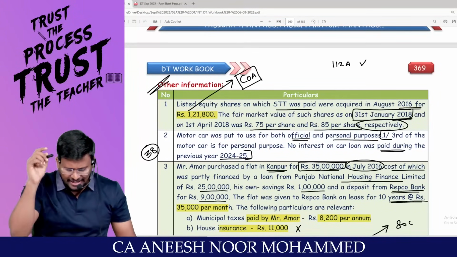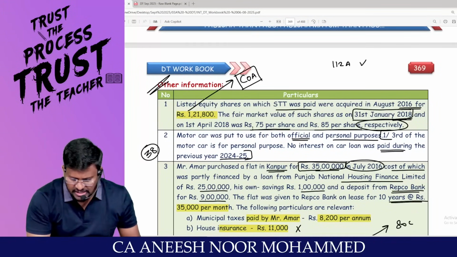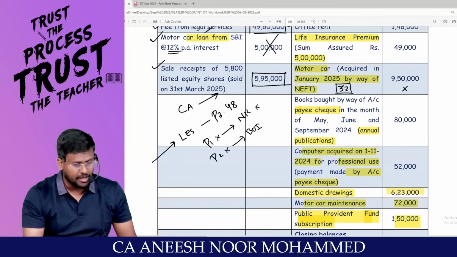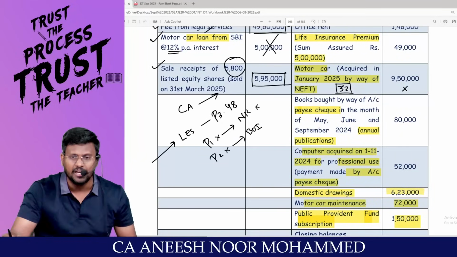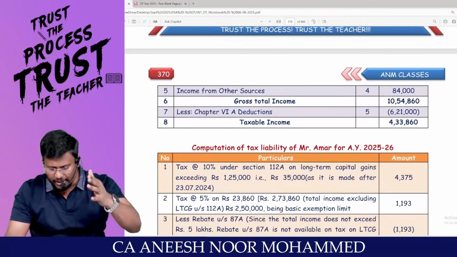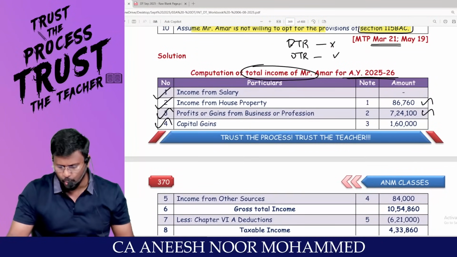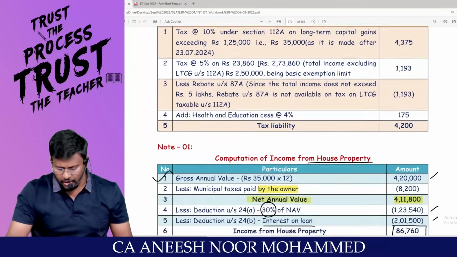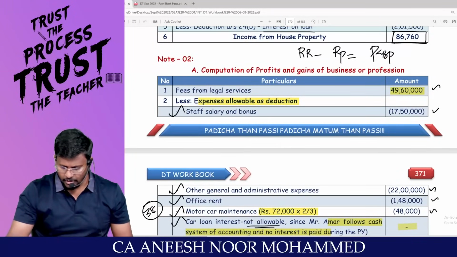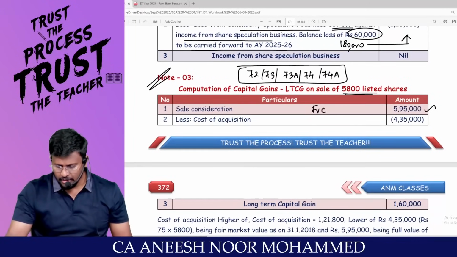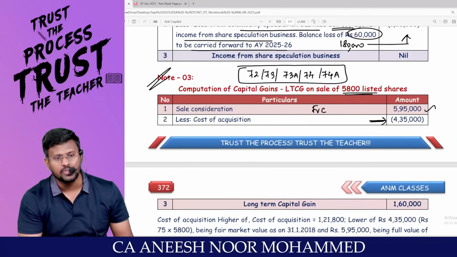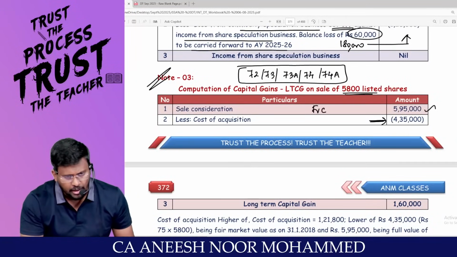At that time, what was the fair market value? 75 per share was the fair market value. How many listed shares were there? 5,800. So 5,800 into 75 comes to 4,35,000. That's how this 4,35,000 has come. Sir, how many shares? Tell me.